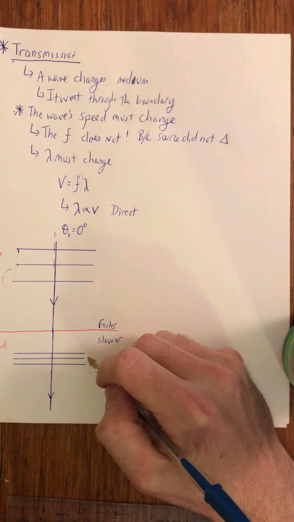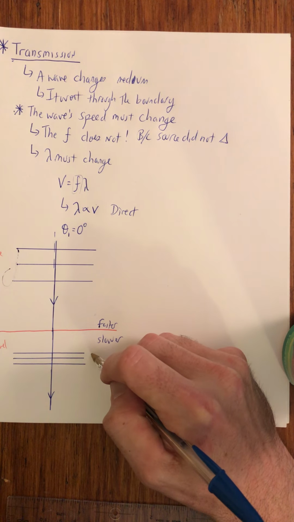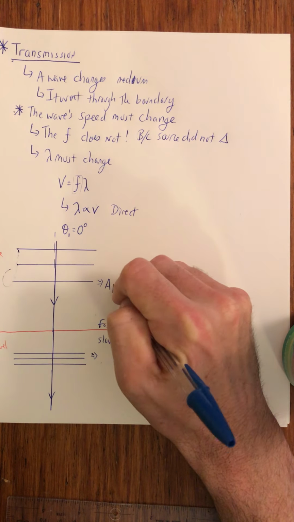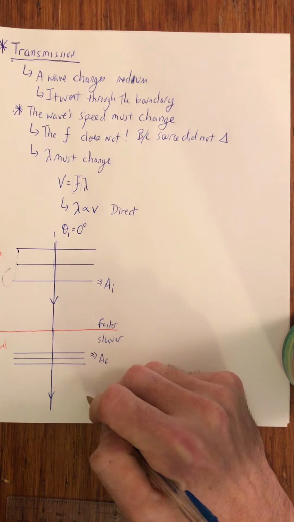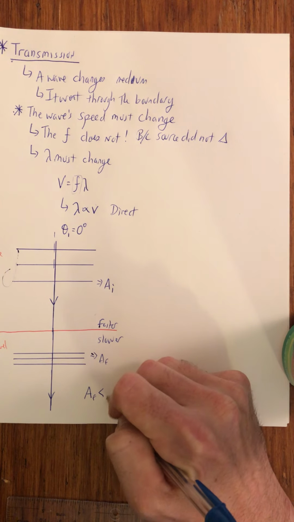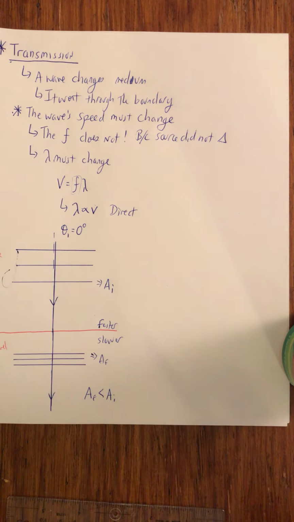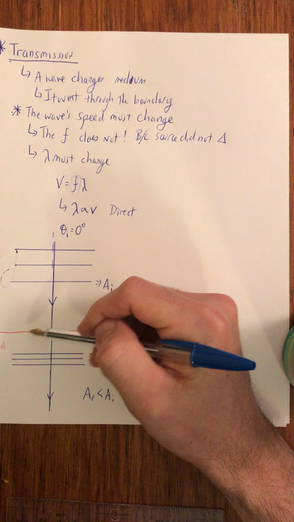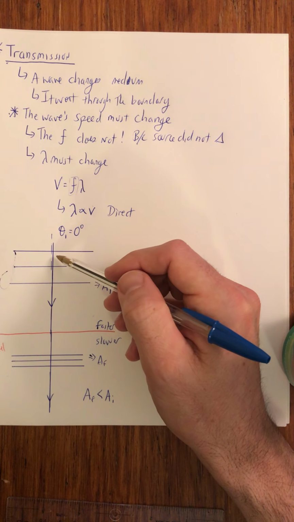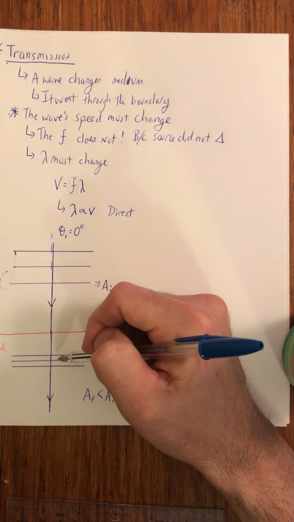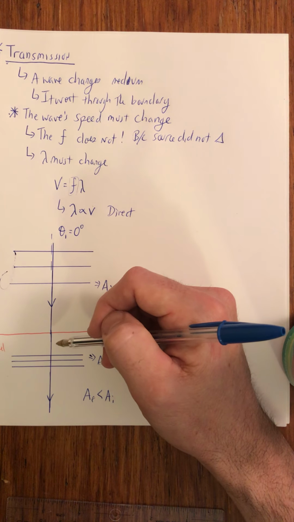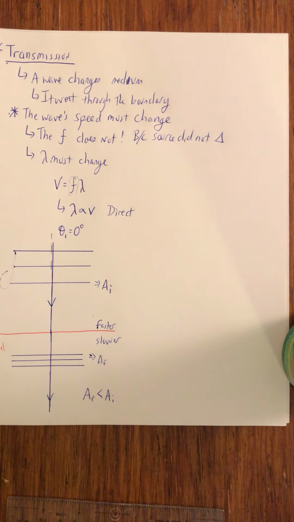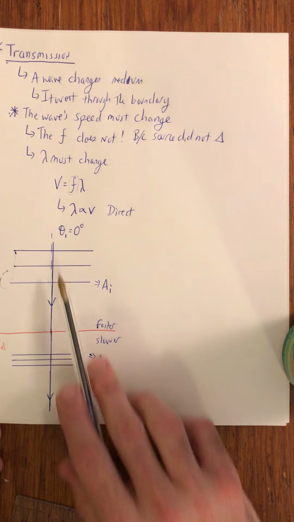Now, what about the amplitude of these waves? Well, let's say the amplitude of this one is A initial and this one is A final. We would find out that A final is always less than A initial. Why is that? Well, I'm not showing it, but some of the wave energy, when it encounters this boundary, is going to reflect, and then some transmits. Since some of the energy transmitted and some reflected, this has got to be less than what this is. So this is what the wave looks like if it slows down.